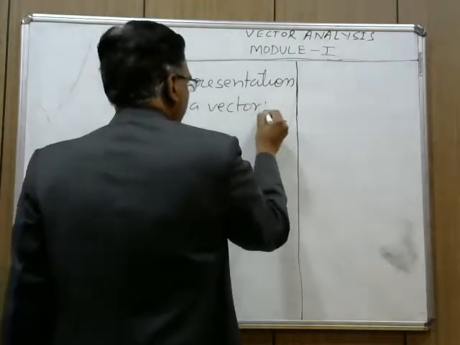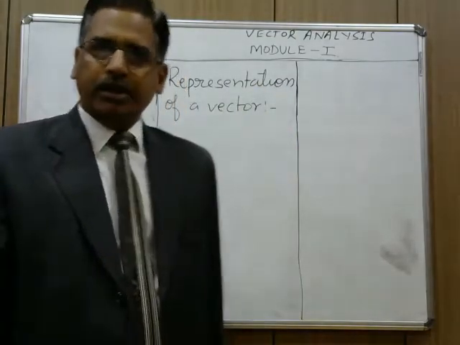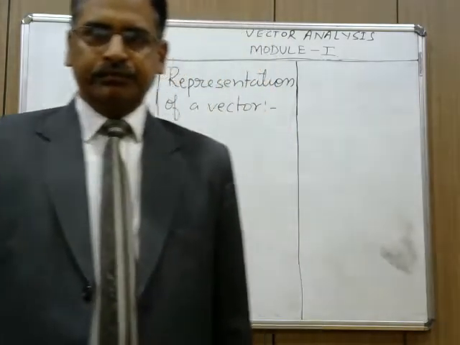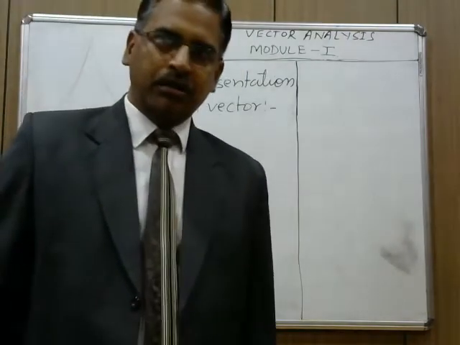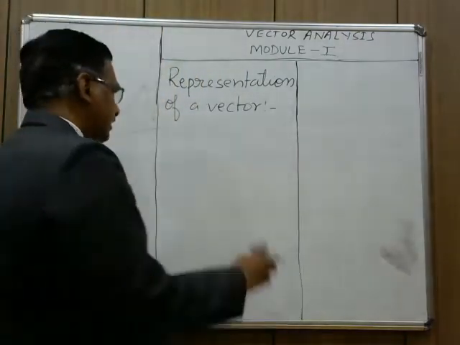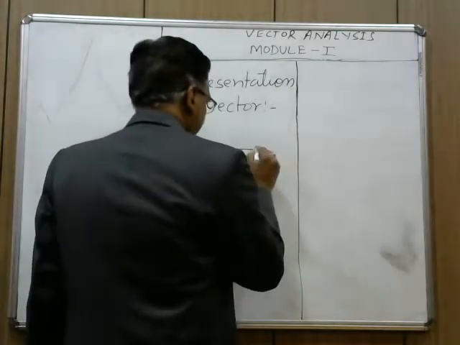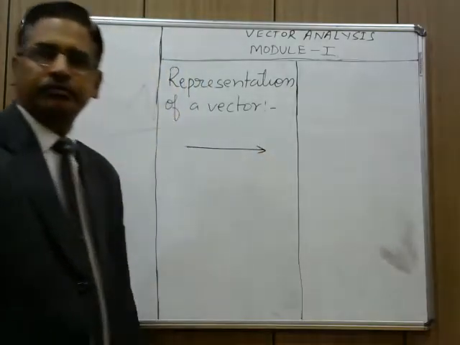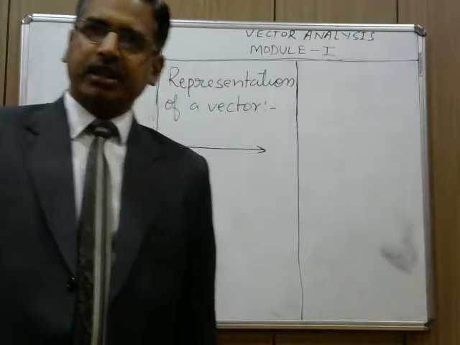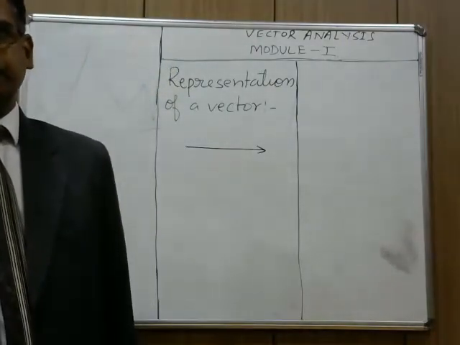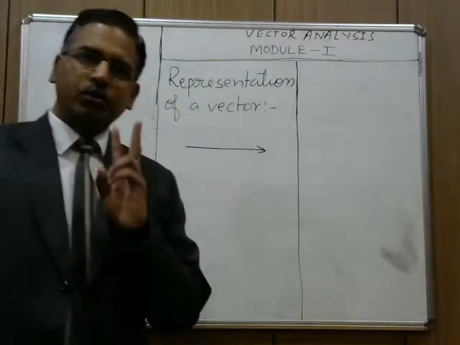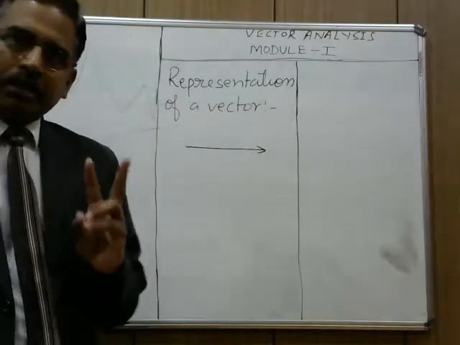How will we represent a vector quantity? And the answer is very simple. We will represent a vector quantity by an arrow. This arrow has two characteristics.